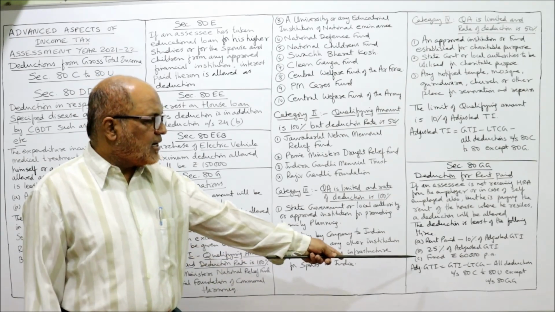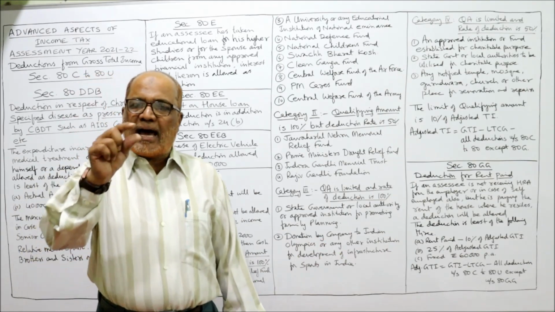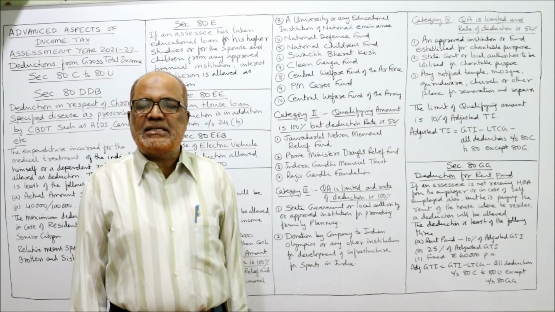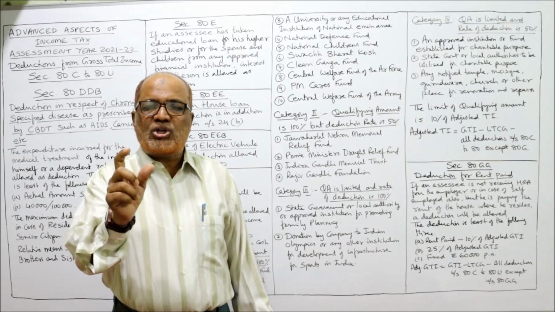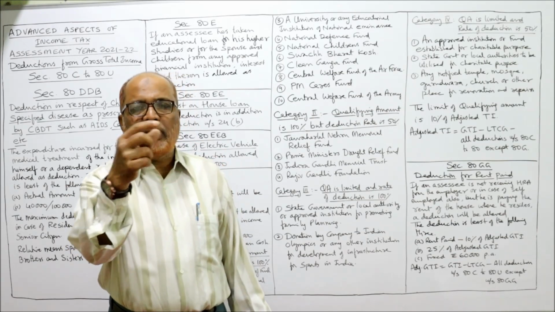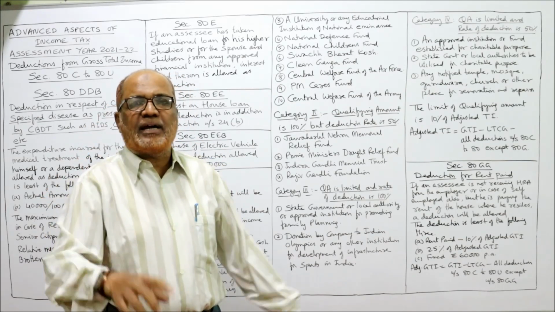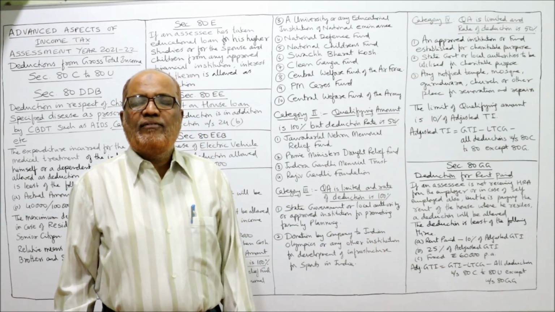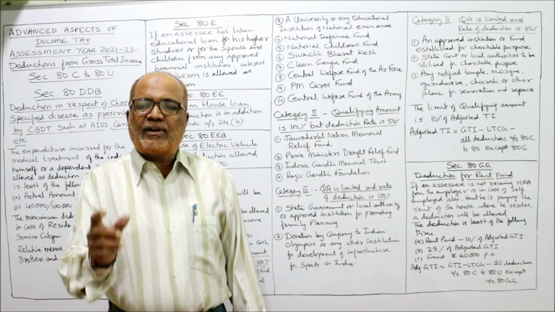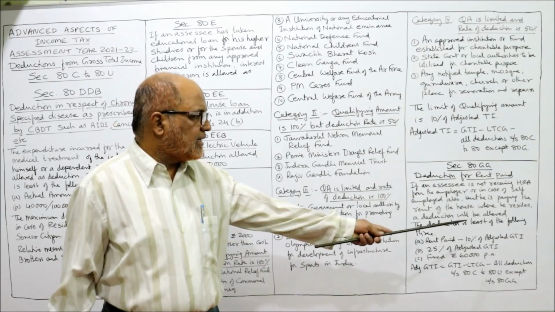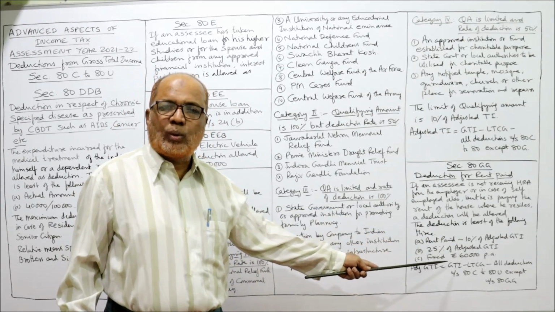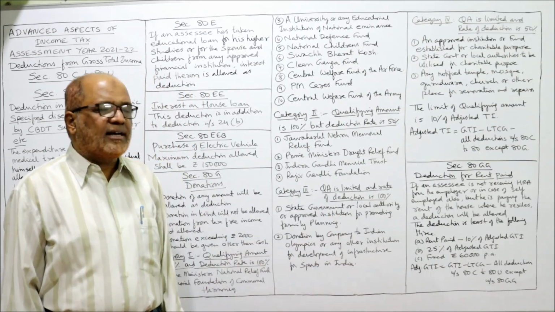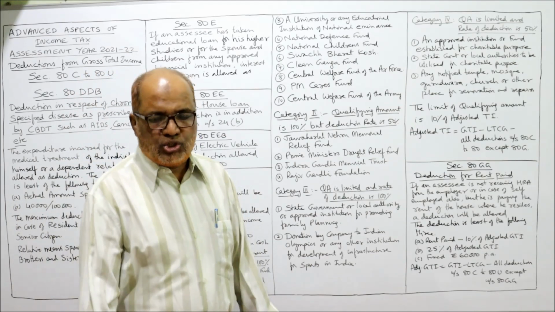Then again, what is adjusted GTI? The actual GTI minus long-term capital gain, LTCG, minus all deductions from 80C to 80U except 80GG. Except 80GG will get adjusted GTI. After finding out adjusted GTI, calculate 10% of adjusted GTI and 25% of adjusted GTI. That's it. So this is the deduction regarding 80GG.